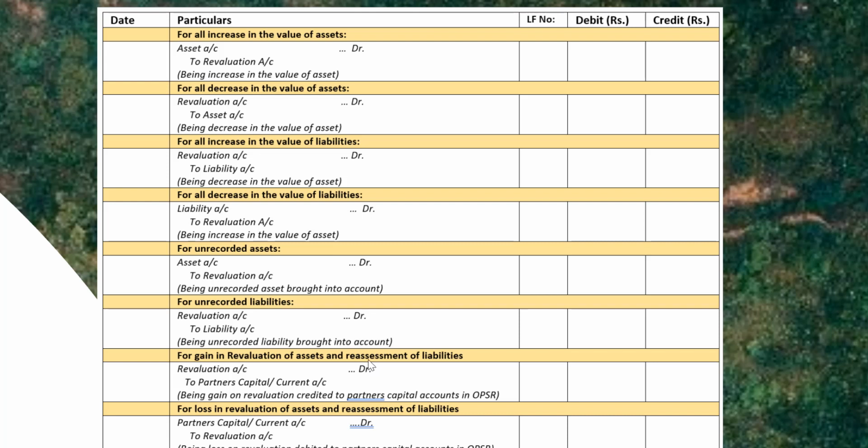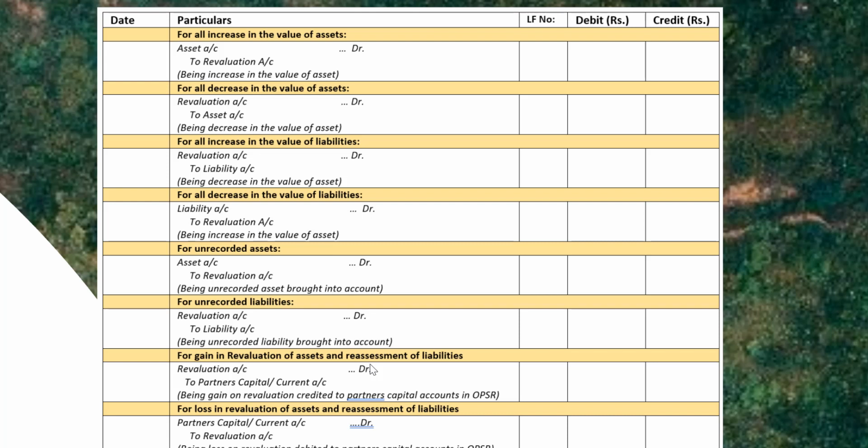On the other hand, where there is a loss on revaluation of assets and liabilities, the partner's capital account or current account is debited and the revaluation account is credited with the amount of the loss. And this loss will be debited to partner's capital account or current account in their old profit sharing ratio. So these are the journal entries that need to be passed.